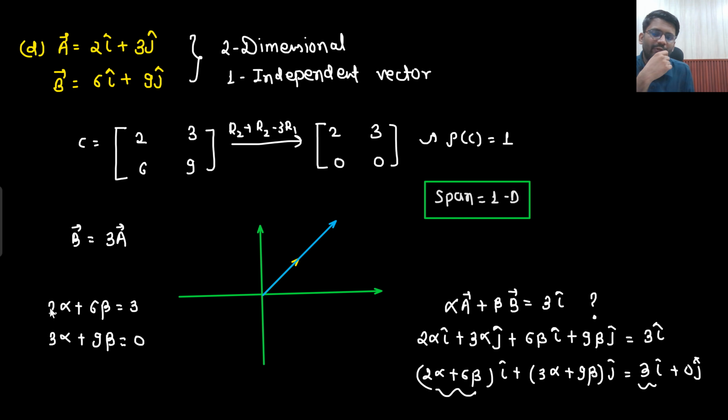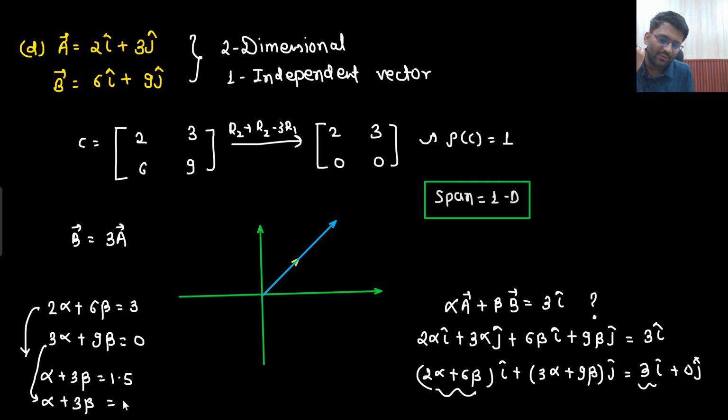No, it is not possible, because if you take 2 common from this equation, what do I get? Alpha plus 3 beta equivalent to 3 by 2, which is 1.5. And if I take 3 common from the other equation, alpha plus 3 beta equals 0. Is it possible? No value of alpha and beta is possible. No solution.